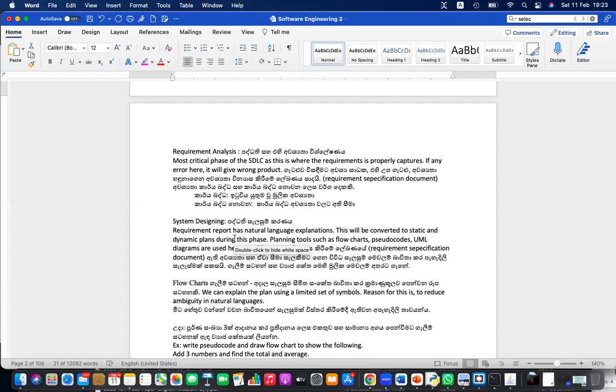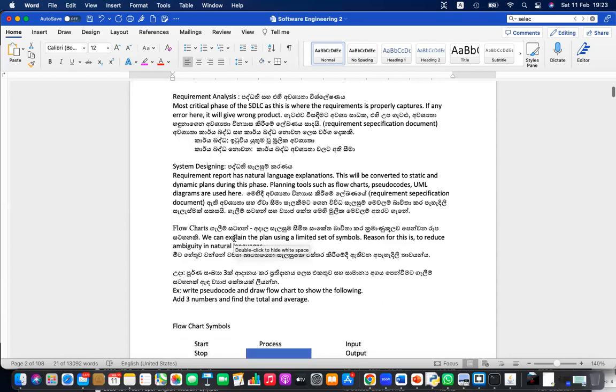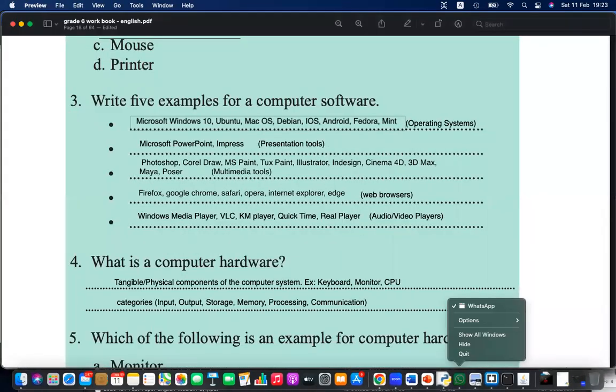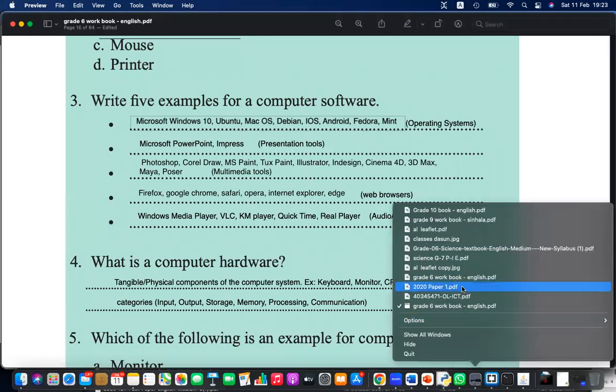And after the system designing phase, actually there is a main kind of diagram that we are going to learn, that is flowchart. In all the examinations, you will be given this question related to flowchart. හැම exam එකකම හැම අවුරුද්දකම වගේ මේ part එක එනවා. flowchart එකක් එක්ක තේරුම් ගන්න, නැත්නම් අඳින්න, නැත්නම් flowchart එකක් බලලා මොනවා හරි දෙයකට උත්තර ලියන්න. දැන් අර 2020 exam එකේදී උනත් 2020 exam